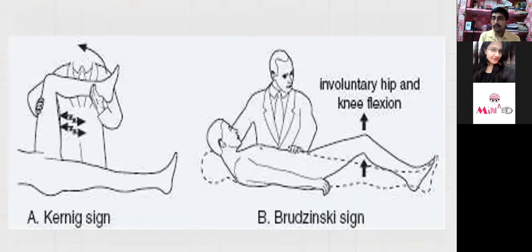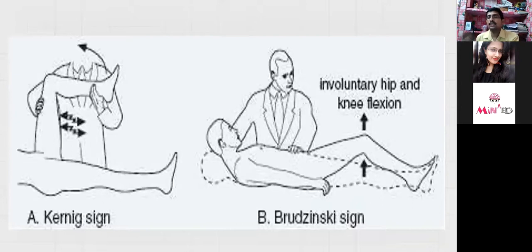So if you ask the patient to flex the neck, the patient has a headache and an inability to flex the neck. First of all, you must be well aware that there is no history of fall and trauma, because the patient may have a fracture in the cervical spine. If you have taken a detailed history and you know there is no contraindication to do this test, then you can do it, as the benefits are more than the harms of doing this particular test. So you are flexing the neck. If there is pain, there can be meningitis.